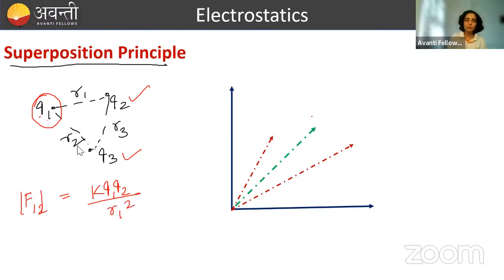This Q3 is not going to affect this formula or the direction in any way. ठीक है? Again Q1 and Q2 have the same charges, so Q2 will repel Q1. It means the force F12 direction will be this. So both magnitude and direction of the force acting on 1 because of 2 will not get affected by Q3 being present. That is the principle of superposition.